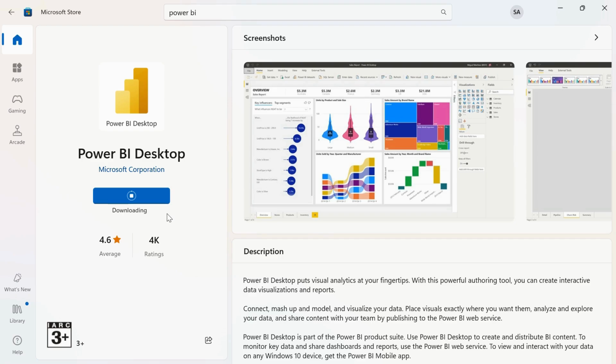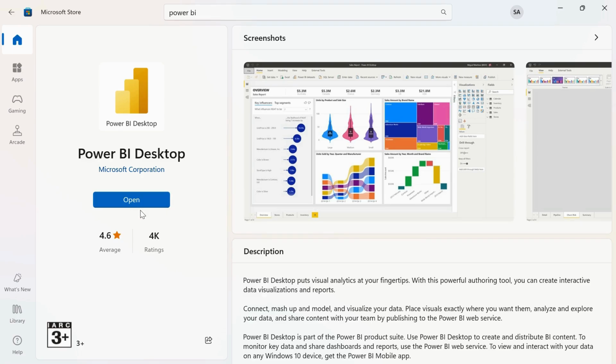It will take some time to get it installed. Once it gets installed, you will see the open button over here.